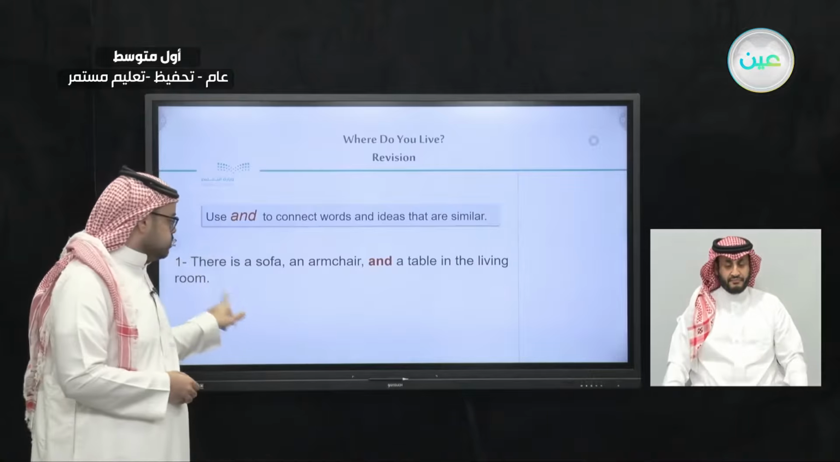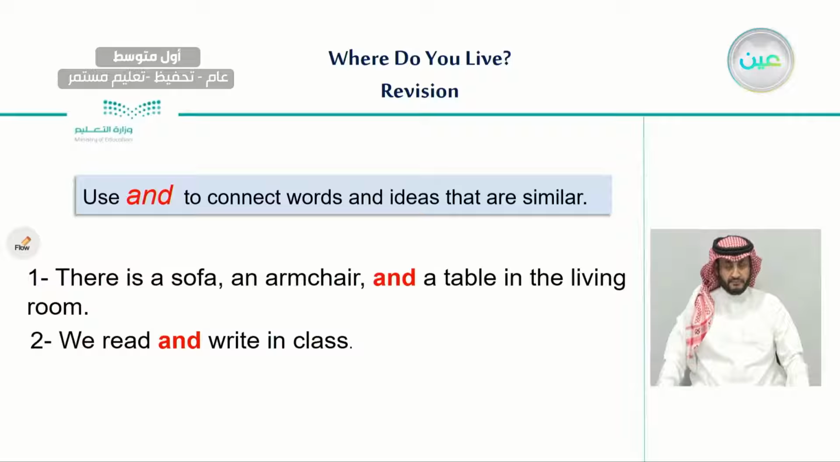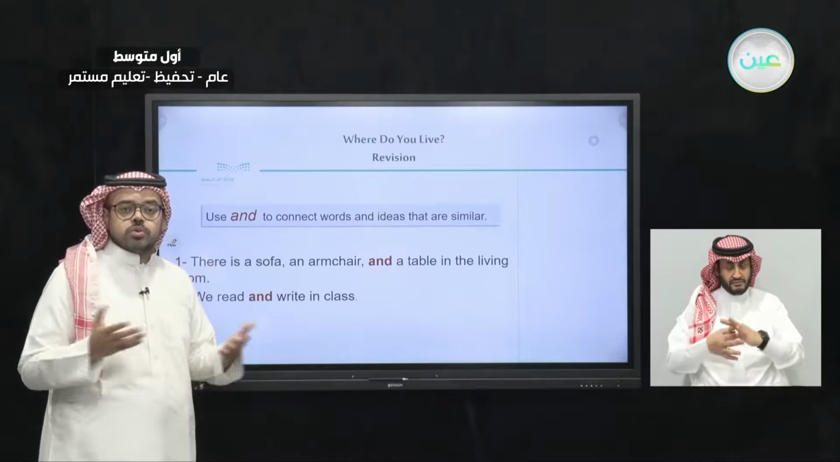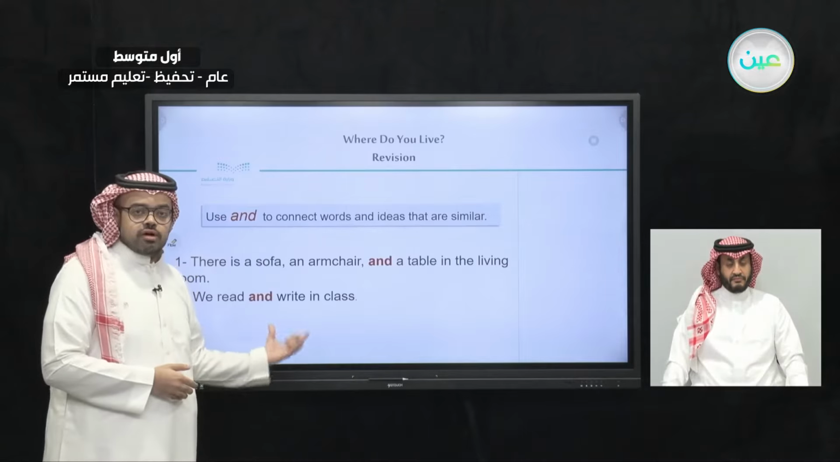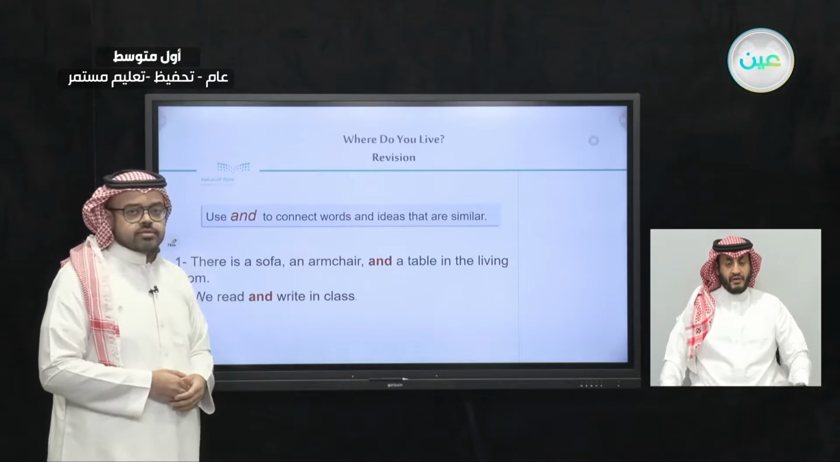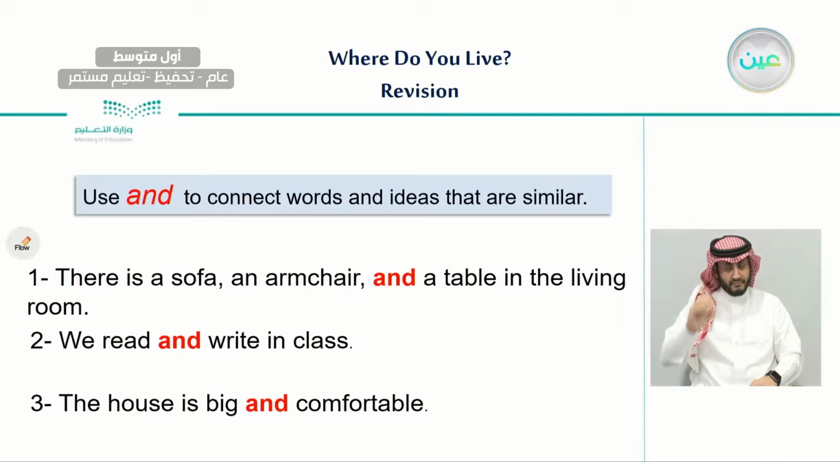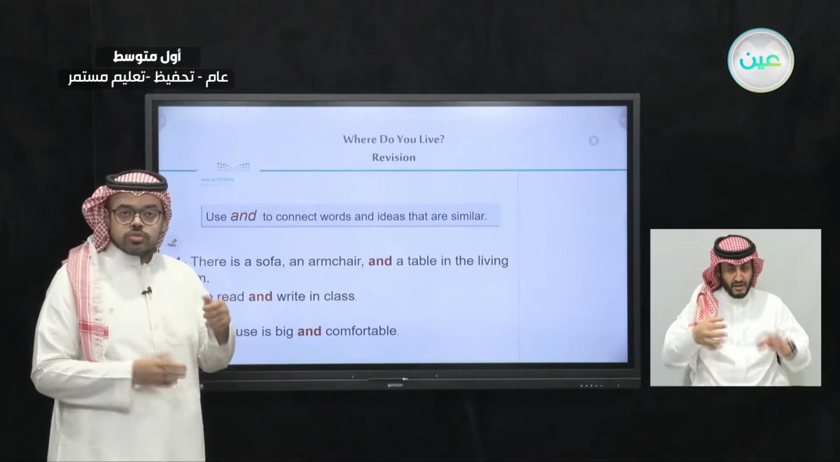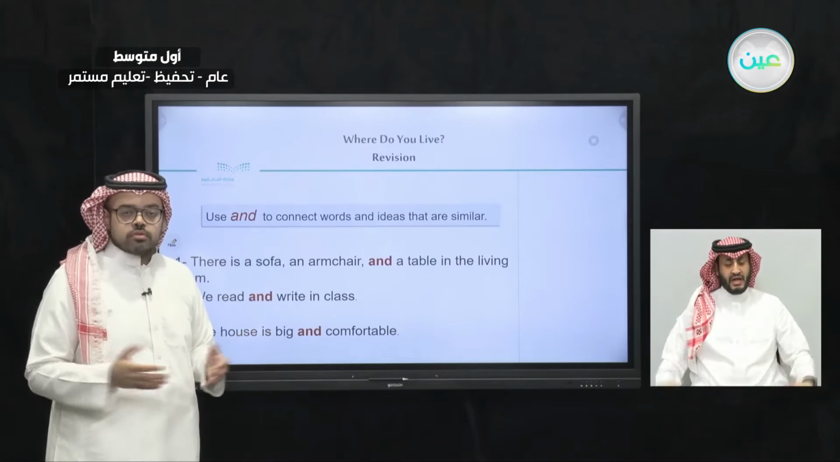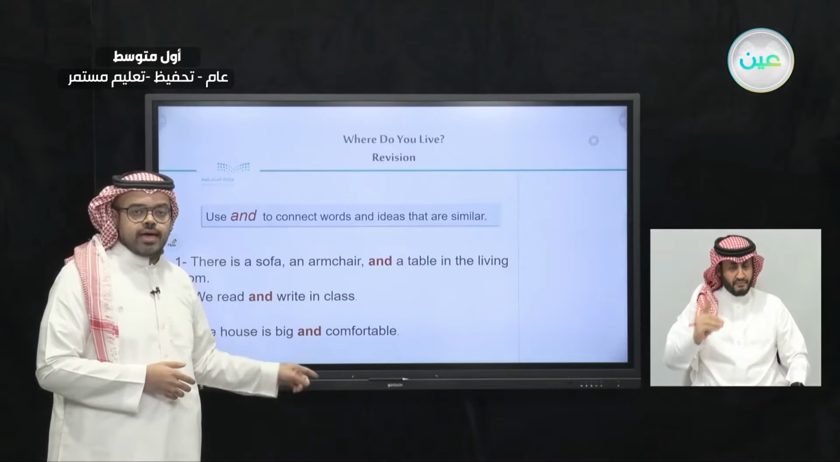Another example, we read and write in a class. Reading and writing are both similar skills that we use in class. So, since they are similar, we use the and. The third one, the house is big and comfortable. So big and comfortable are 2 good things. And since they are good things and similar to each other, we used and.